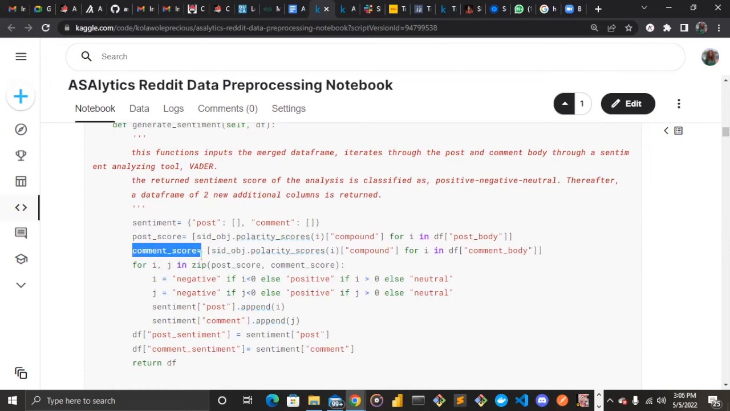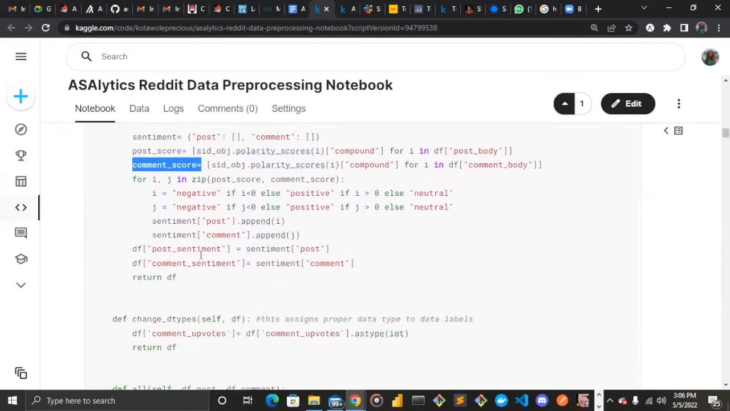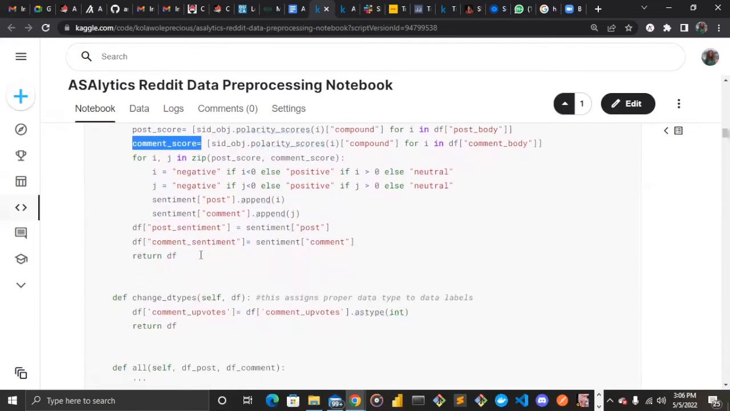After doing this, we zip the post score and comment score and automatically convert them, checking some conditions: if the score is greater than 0, turn it to positive. If the score is less than 0, turn it to negative. Otherwise, make it neutral. After getting all the scores, we append everything to our data frame, and the data frame gets returned.